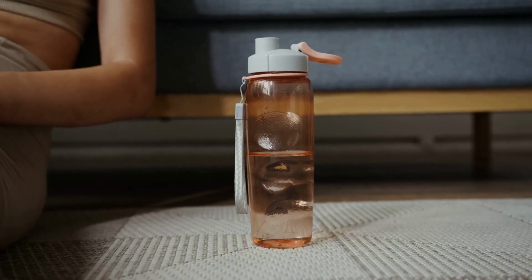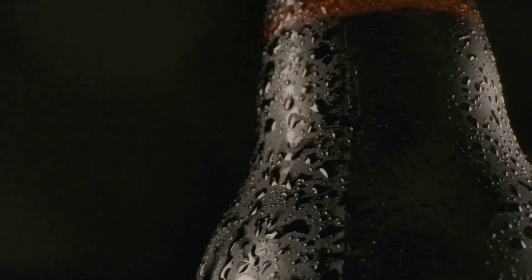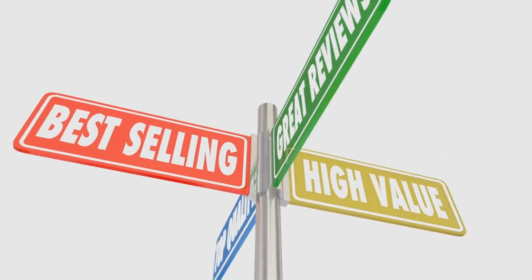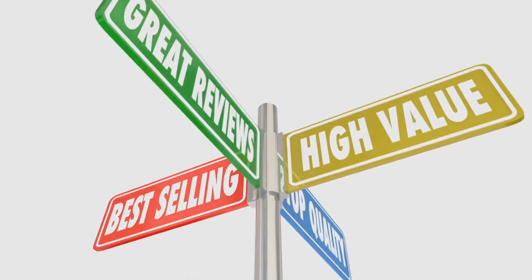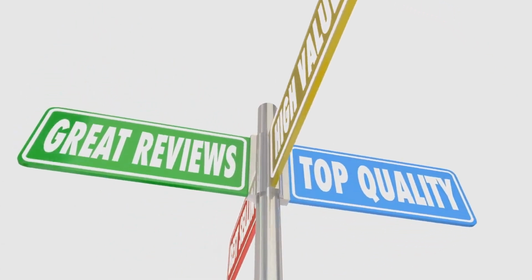For example, let's say you're selling a new type of water bottle. Instead of just saying it's BPA-free, highlight that it keeps drinks cold for 24 hours using a captivating image of a frosty bottle. There you have it. With A-plus content, you can take your Amazon listings to the next level and boost your sales. Start creating today.